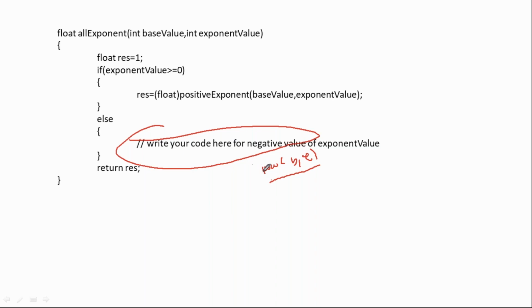The only thing we need to change here is to use the power function. If it is a positive value, directly call this particular function. If not, call the power function with base comma exponent. Perfect.